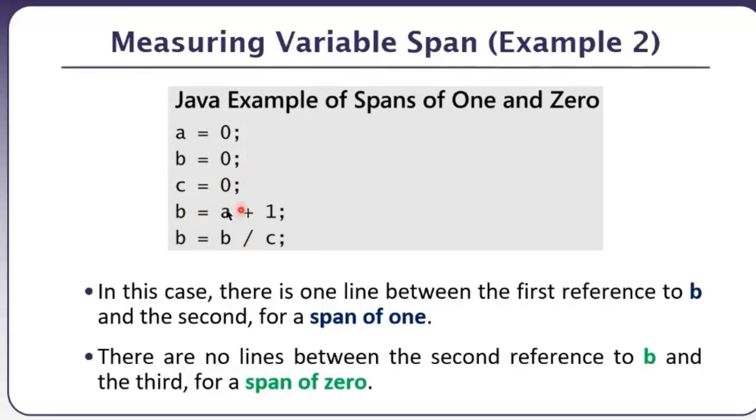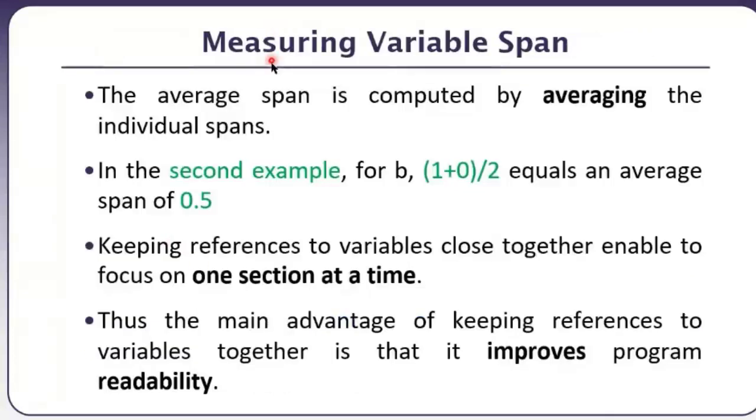So this is how you can find out the average span. In case there is one line between the first reference to b and the second, there is a span of 1, and second time there is a span of 0. So 1 and 0 divided by 2 will give you the average span for variable b. So the average span is computed by averaging the individual spans.